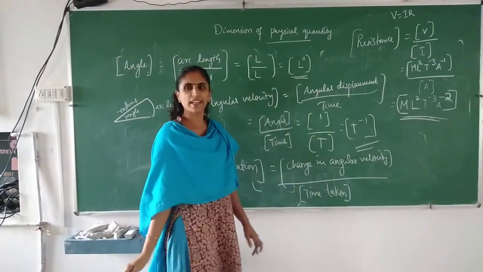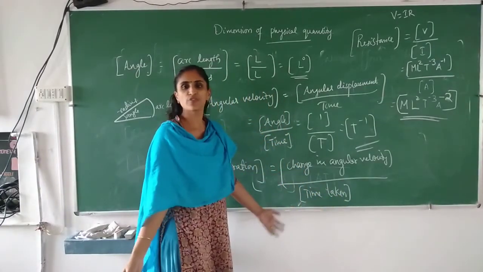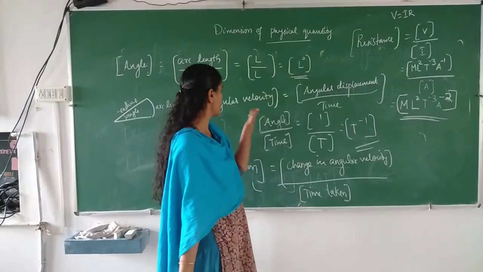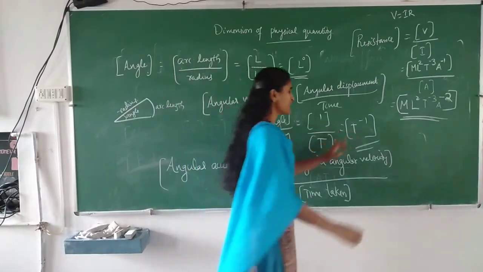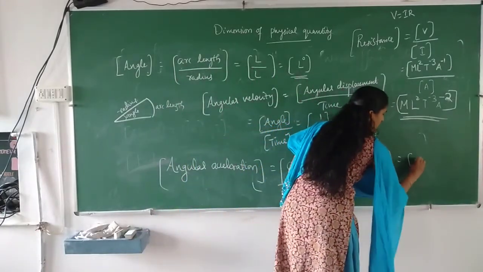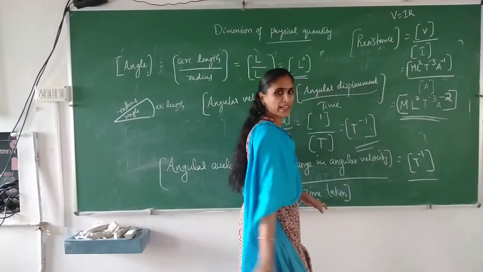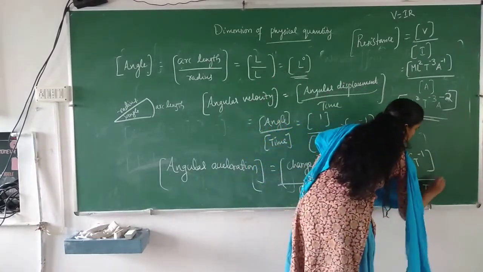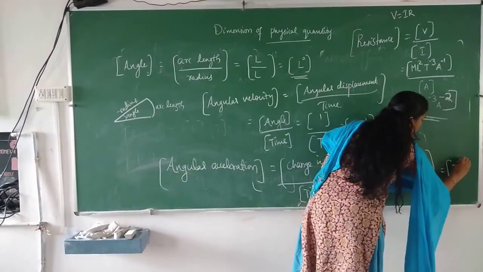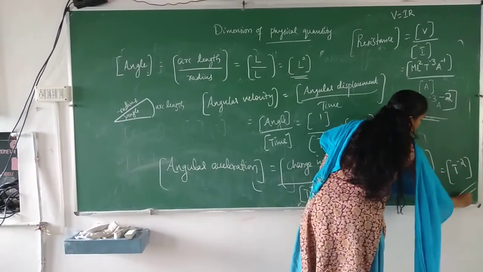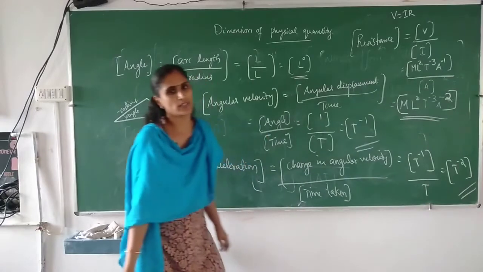And what is the dimension of change in angular velocity? It has the dimension of angular velocity only. What's the dimension of angular velocity? It is T raised to minus 1. So T raised to minus 1 divided by time taken, which is T, so we will take it as T raised to minus 2. That is the dimension of angular acceleration.